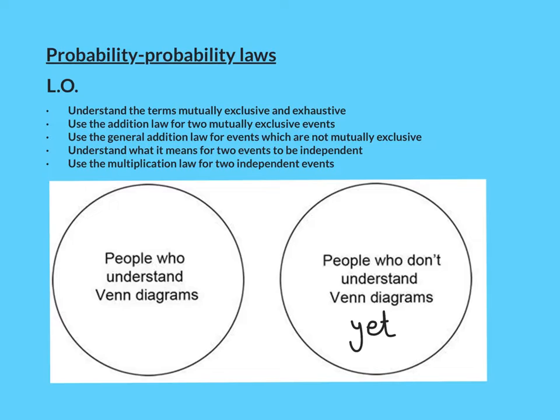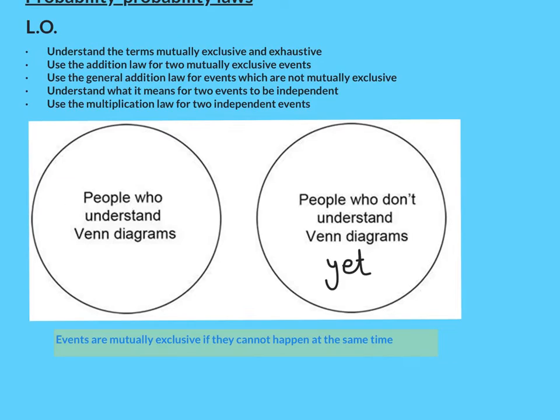A classic example would be the idea of Marmite. You either love it or hate it. You don't love and hate it. They are mutually exclusive. They can't happen at the same time. So let's get down a definition of mutually exclusive events. Our definition is events are mutually exclusive if they cannot happen at the same time.